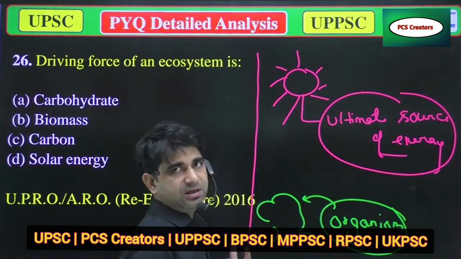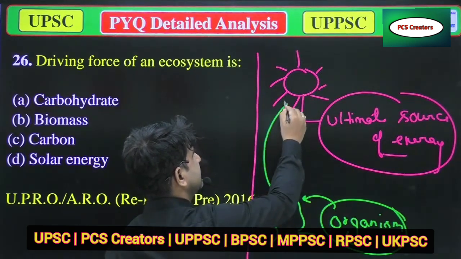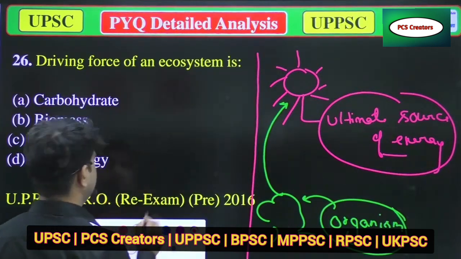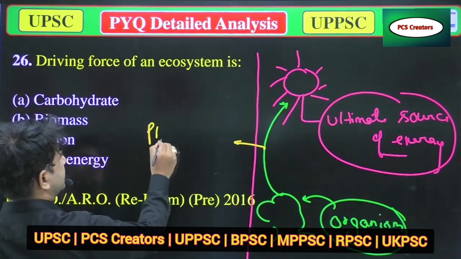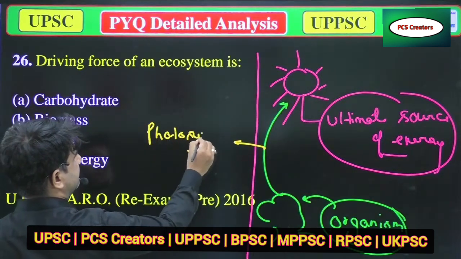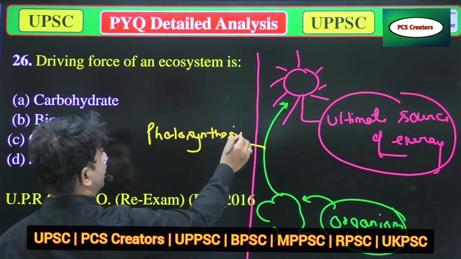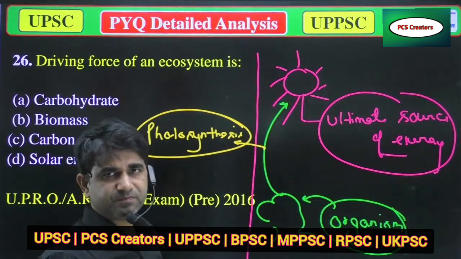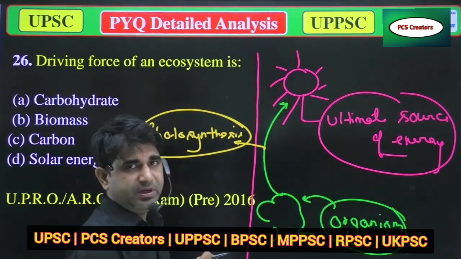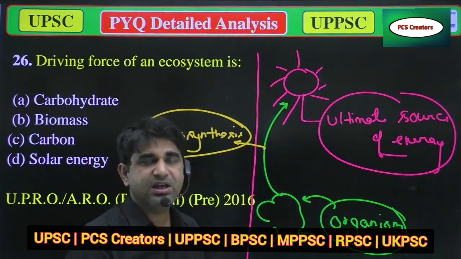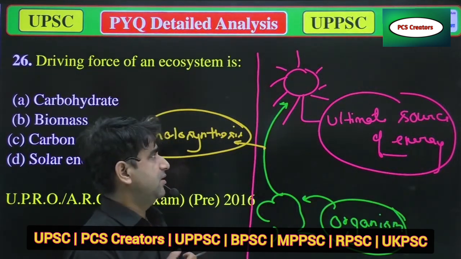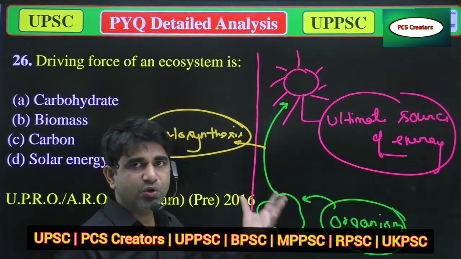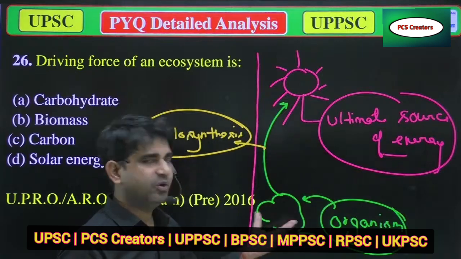But these plants depend on sunlight for their food, because there is a process called photosynthesis, by which plants, or you can say producers, have the tendency to synthesize their own food with the help of sunlight. If there is no sunlight, there will be no plants, and if there are no plants, there will be no organisms on this earth.